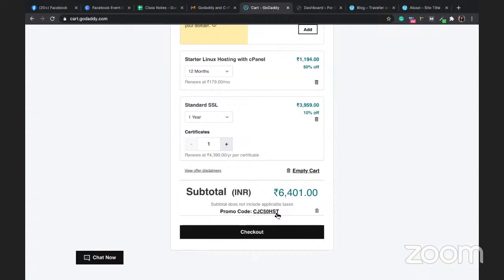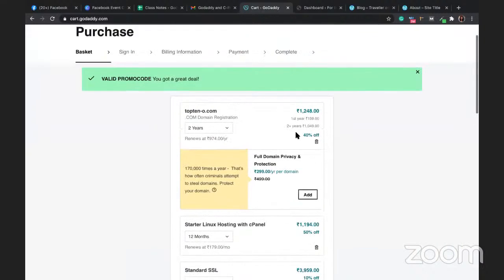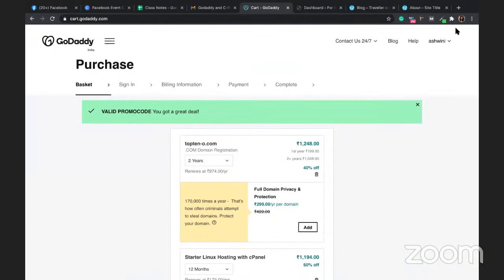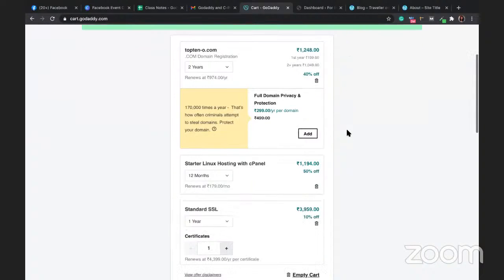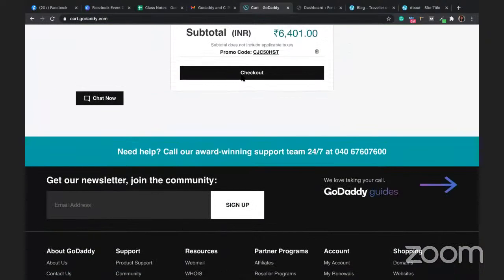The promo code is already applied. You can also check on the internet if other promo codes are available, which will give you a better deal. I have already created an account on GoDaddy, so mine is an old account. Usually, new accounts have much better offers than old accounts, so you can check that. Then just click on checkout.